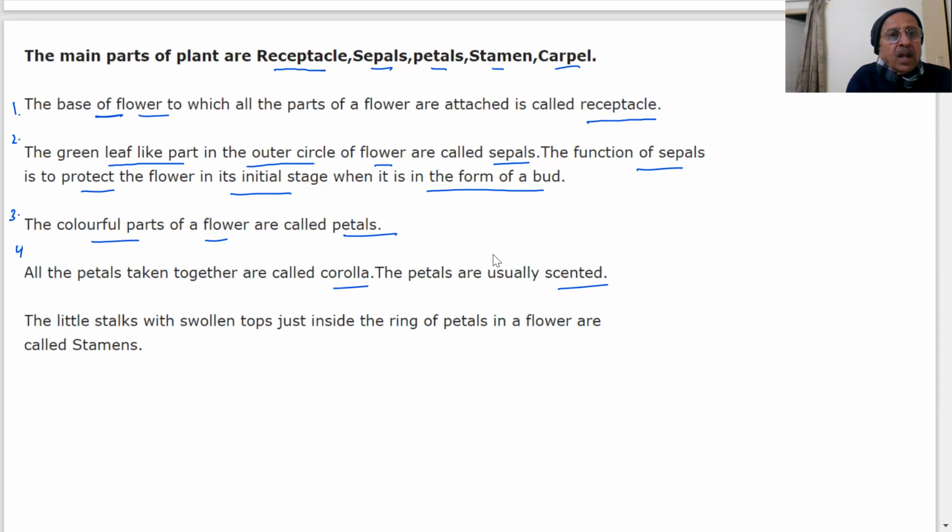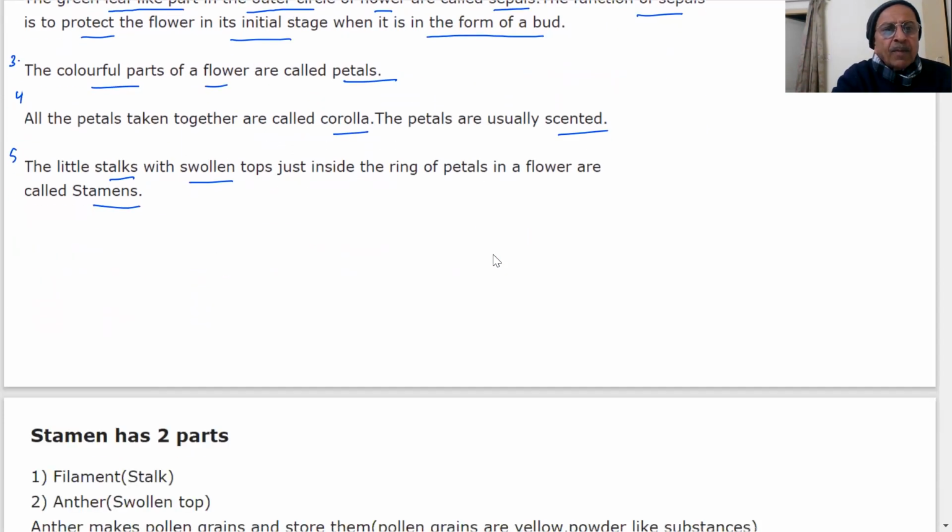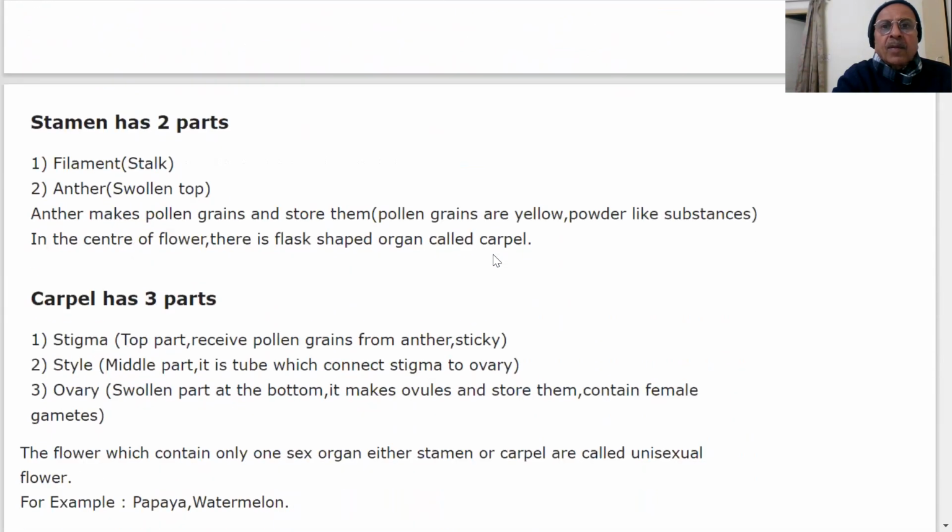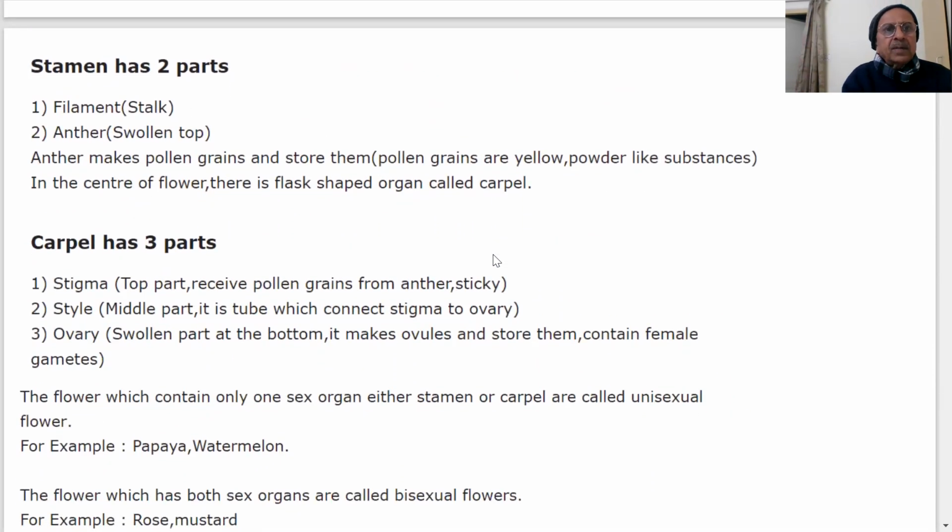The little stalks with the swollen top just inside the ring of petals in a flower are called stamens. These are the main parts of the flower which we are showing in the picture also. More information about this.